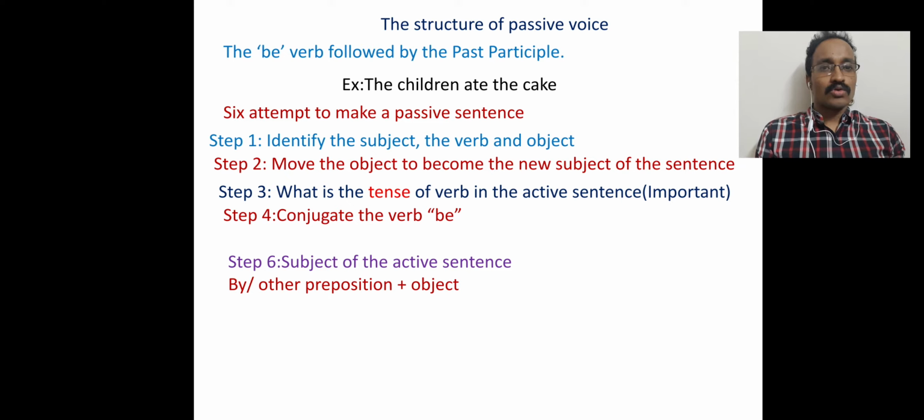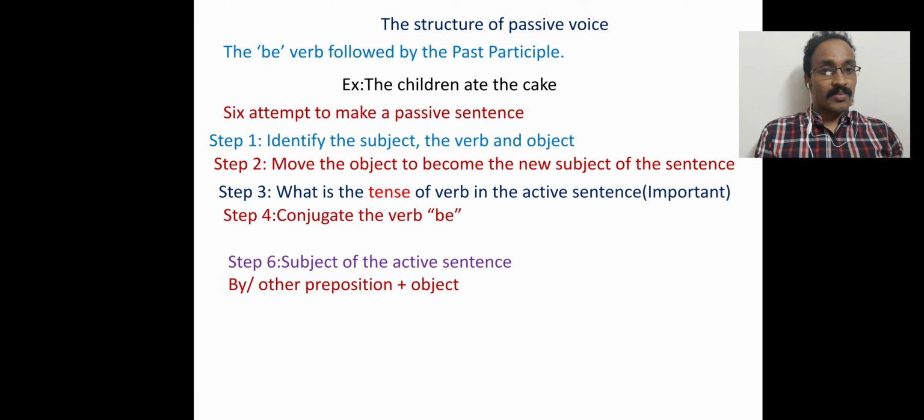Now conjugate the verb be. This is step 4. Conjugate means that according to the tense we have to use the form of the verb be. In present indefinite tense we use am, is, are, in past indefinite tense we use was, were, and in future indefinite tense we use shall be or will be.